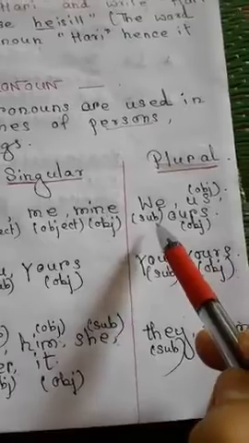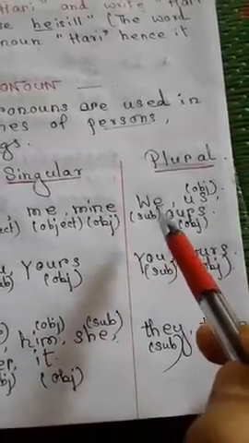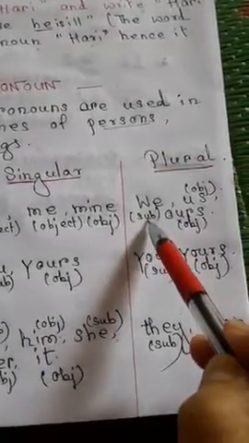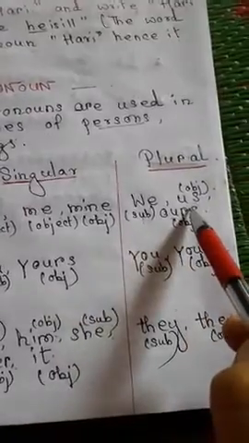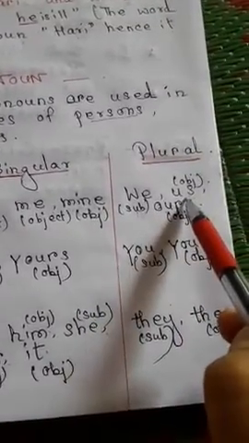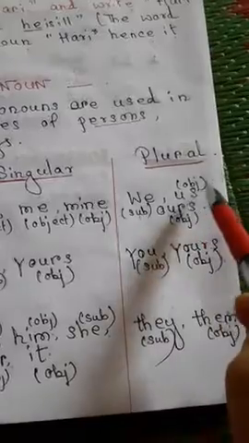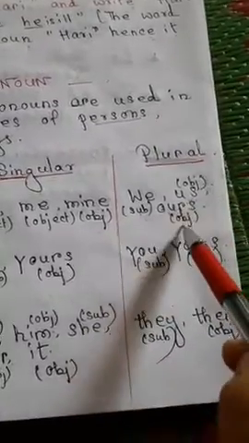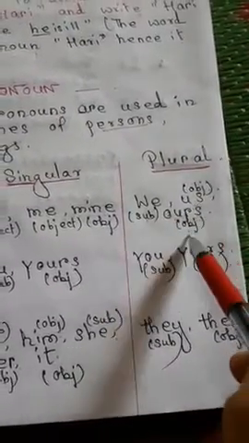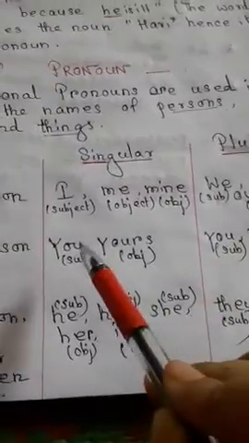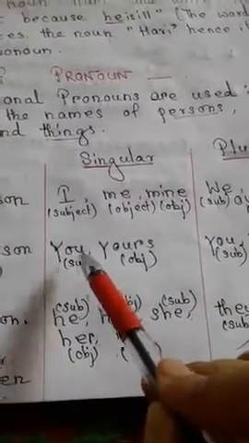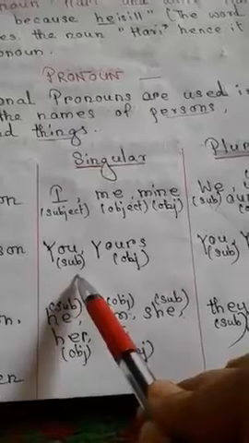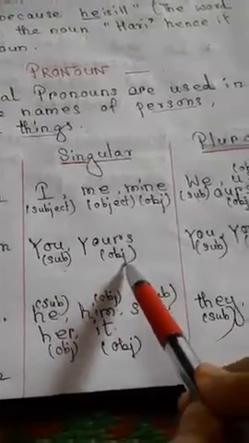We are girls. So the speaker, subject. And us, give this pen to us. So us is object. This pen is ours. Ours is object. Similarly, you is subject, yours object.